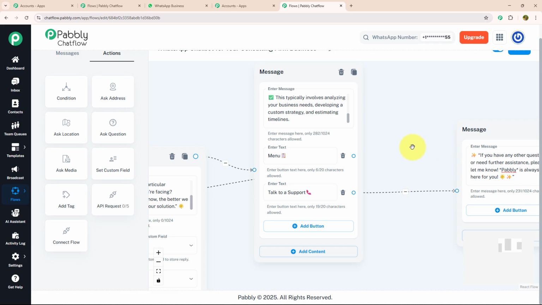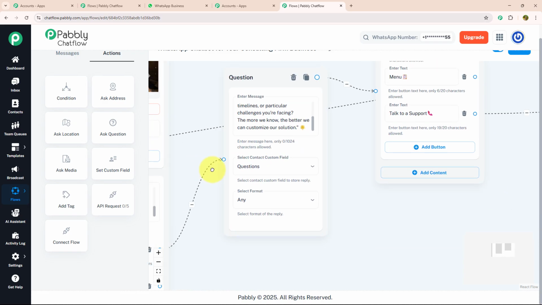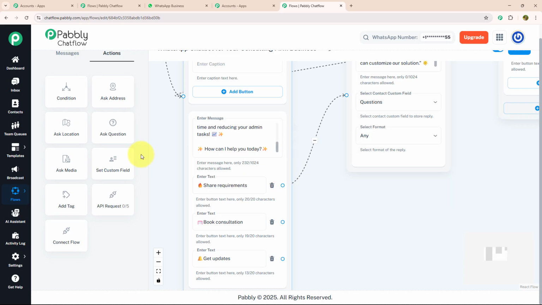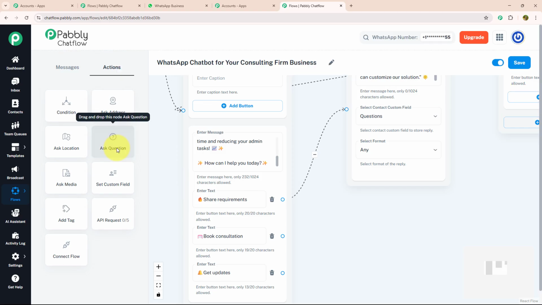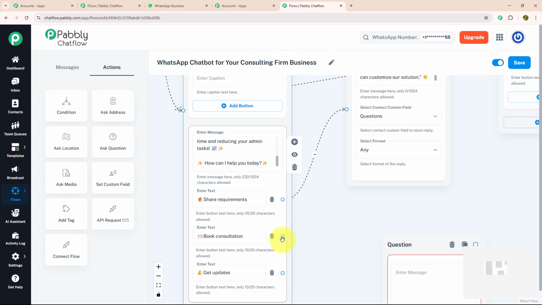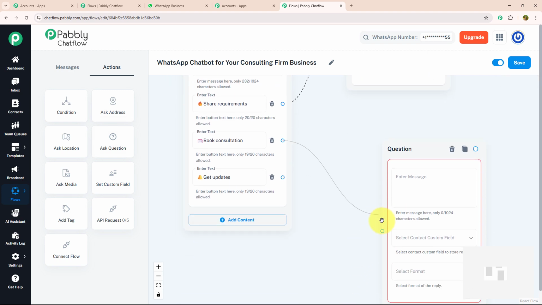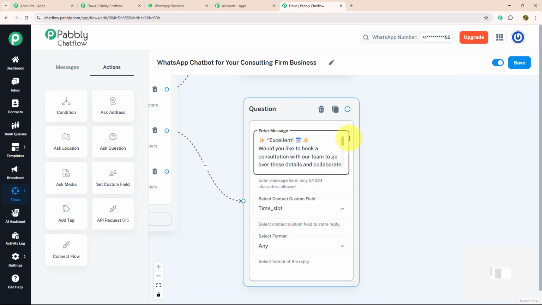Now let's move to our second action button, which is book a consultation. To book a consultation for my customer, I need to ask few questions. For that, I'm going to drag and drop, ask question, connect with my action button and enter my message. Excellent. Would you like to book a consultation with our team to go over these details and collaborate further? Please select the convenient time from the option below.